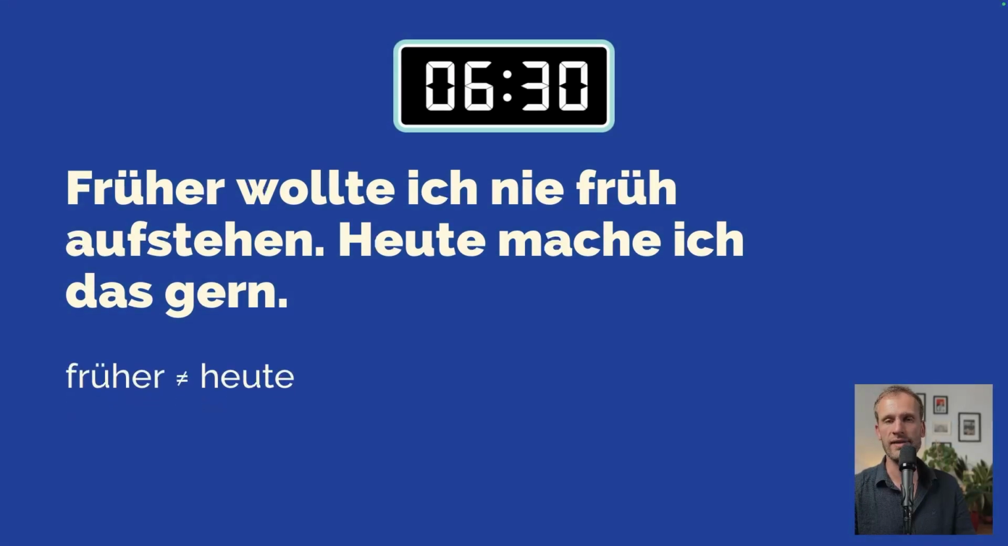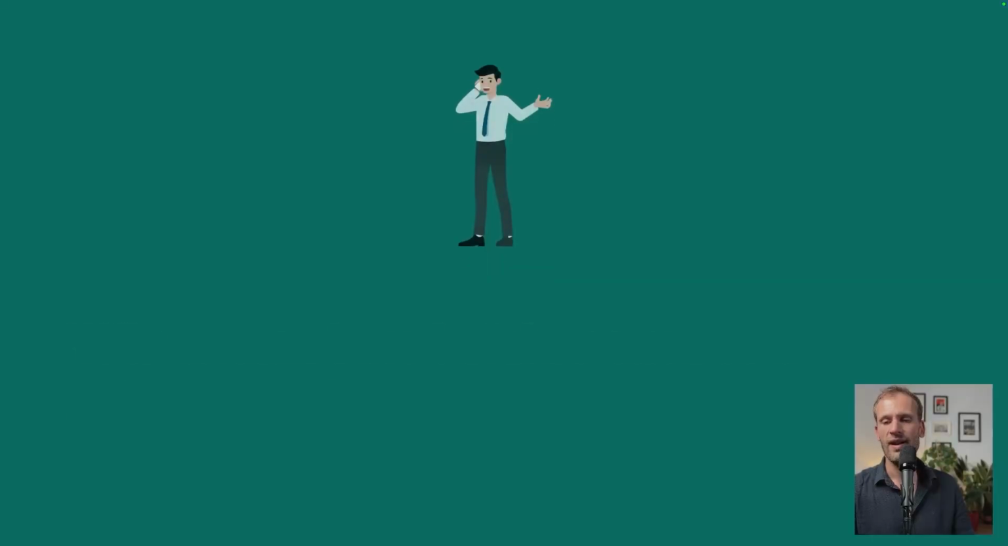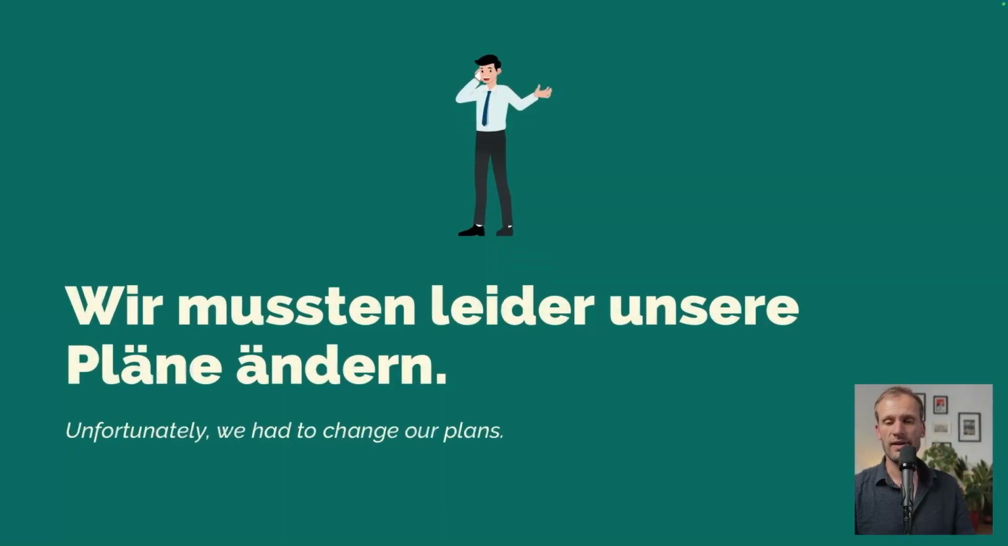We have früher, as in the past, long time ago, as opposed to heute, today. Früher, heute. It used to be like this, but today or nowadays it's like this. And we have aufstehen, which is a separable verb. Past tense form, ist aufgestanden. Ist aufgestanden. Great.